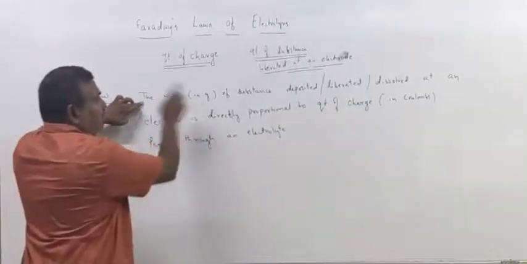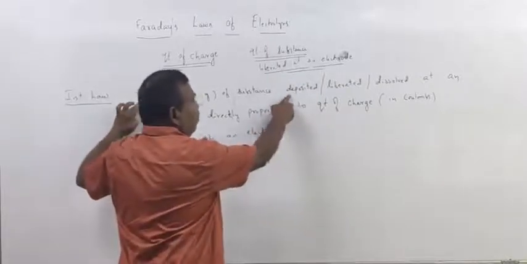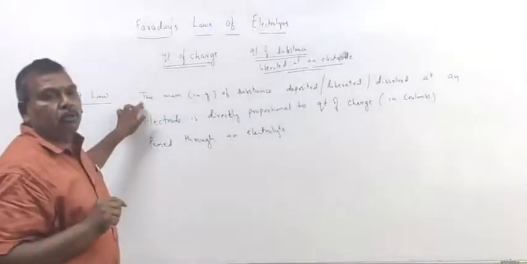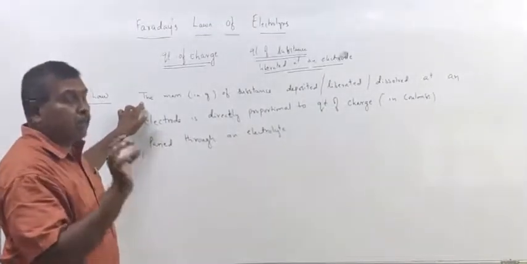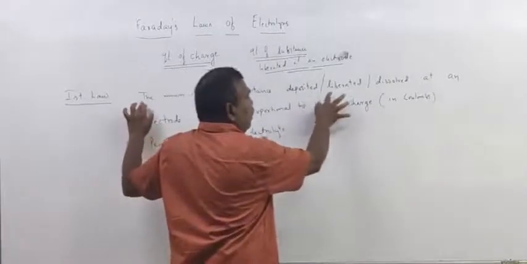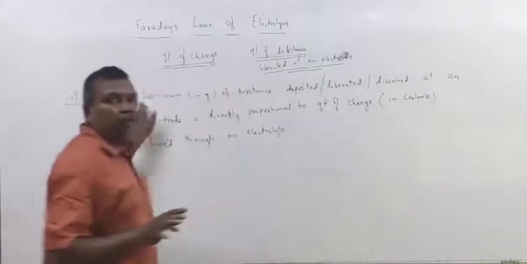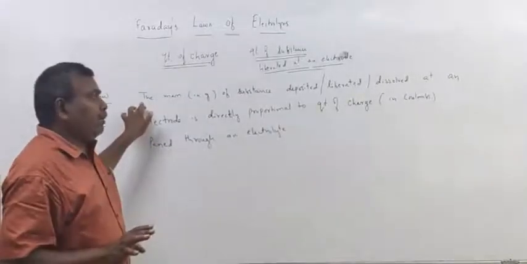Mass is expressed in grams. Deposited: generally, we use this term for metals. Metals will deposit on electrode. Liberated: in cases of gases, we use the term liberated.